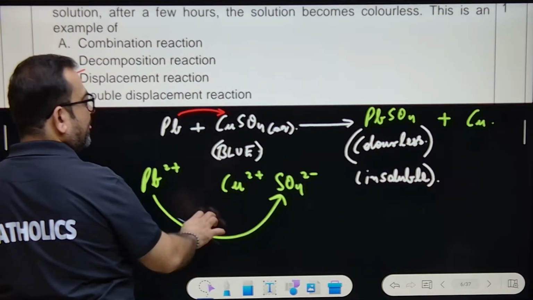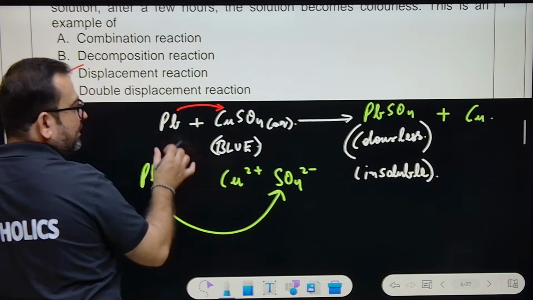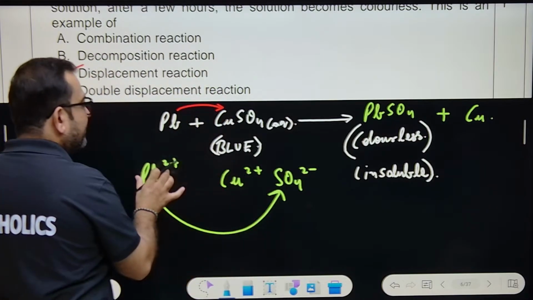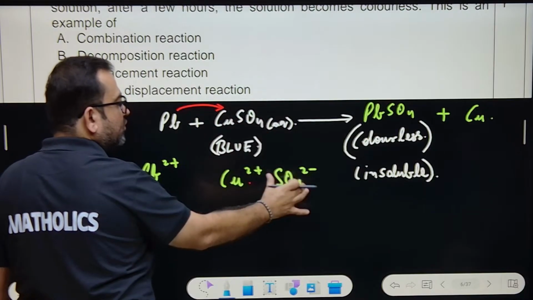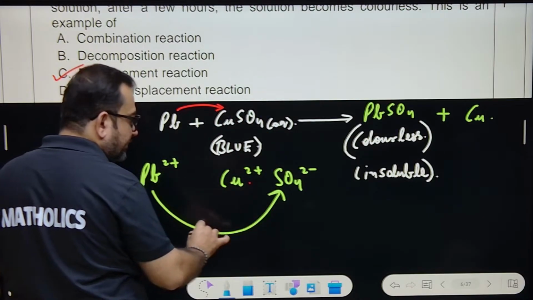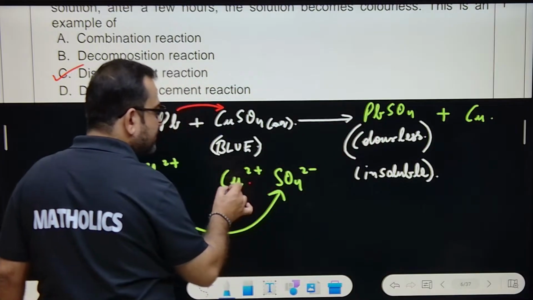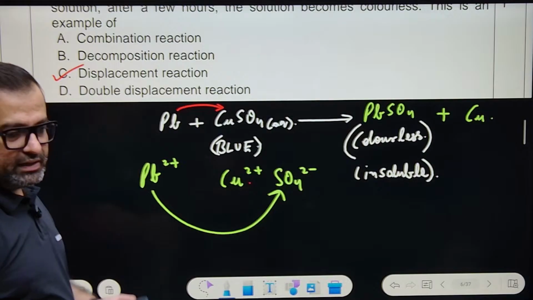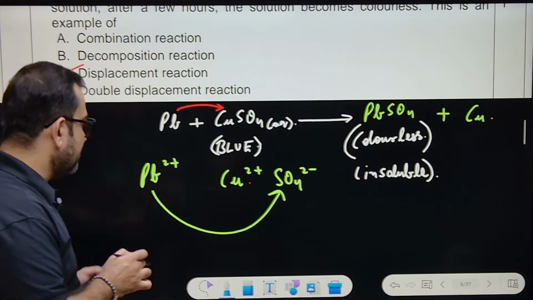Pb will turn into Pb2+ ion. This is the lead ion. Are you all comfortable with ions? Yes or no? CuSO4 will break down into Cu2+ and SO4 2-. So Pb2+ will attack the sulfate ion, so PbSO4 will be formed and Cu2+ will be changed into a copper atom, right? This is the way reactions actually occur.